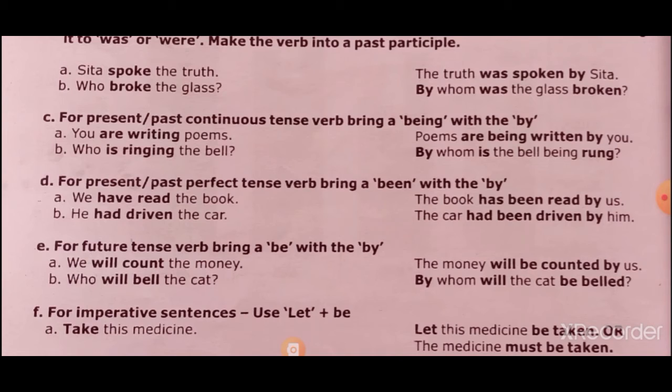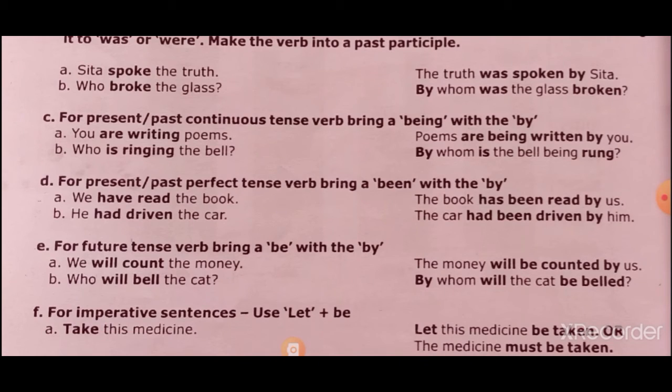For present or past perfect tense, verb, bring been with by. We have read the book. You know that have read means present perfect. It became: the book has been read by us. We became the object us.